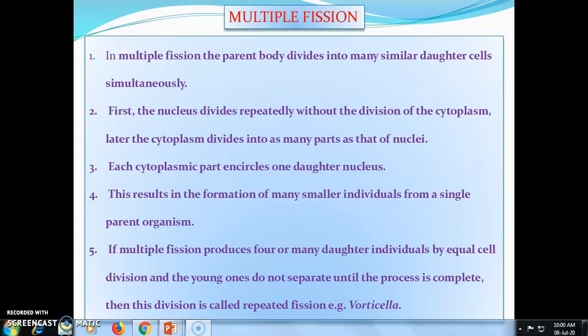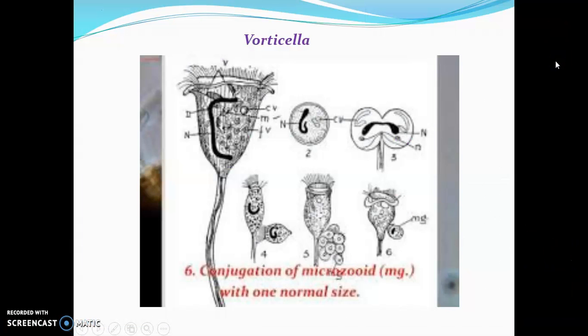Next, Vorticella. There is a diagram of Vorticella. This diagram is not present in our book. See the diagram. Vorticella.